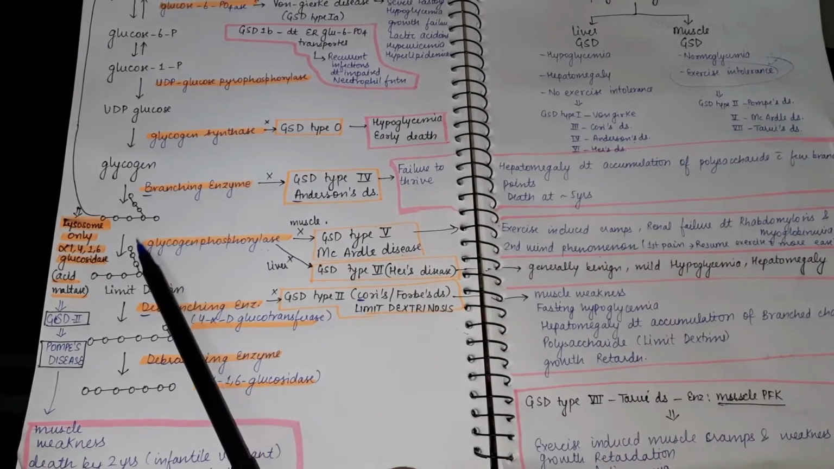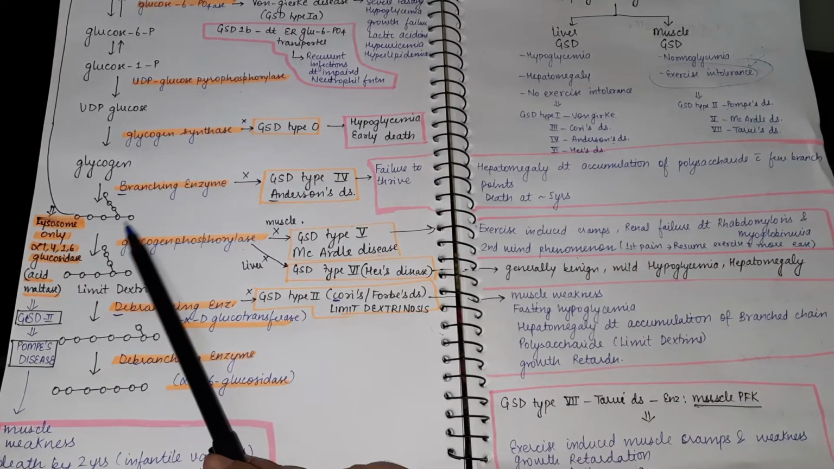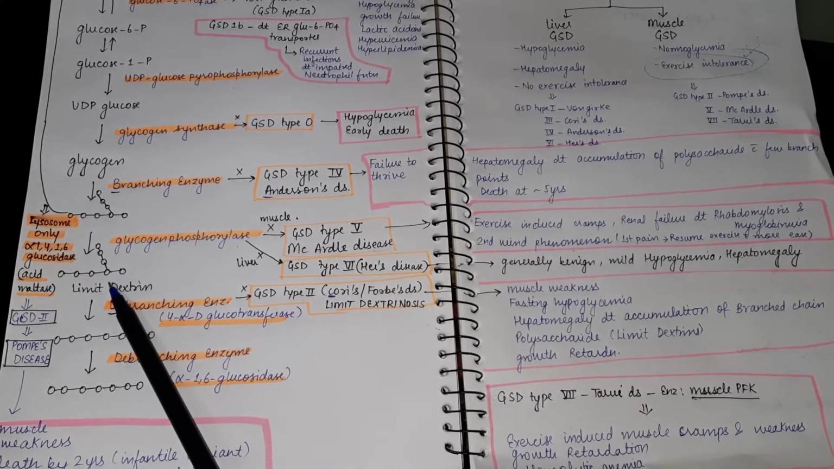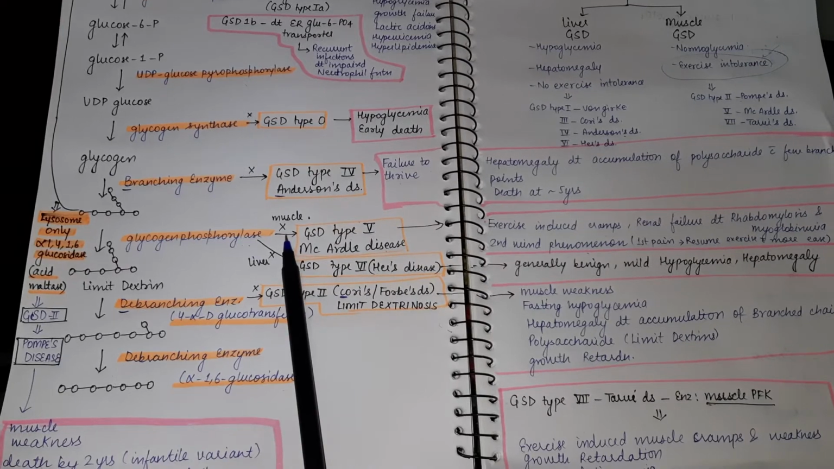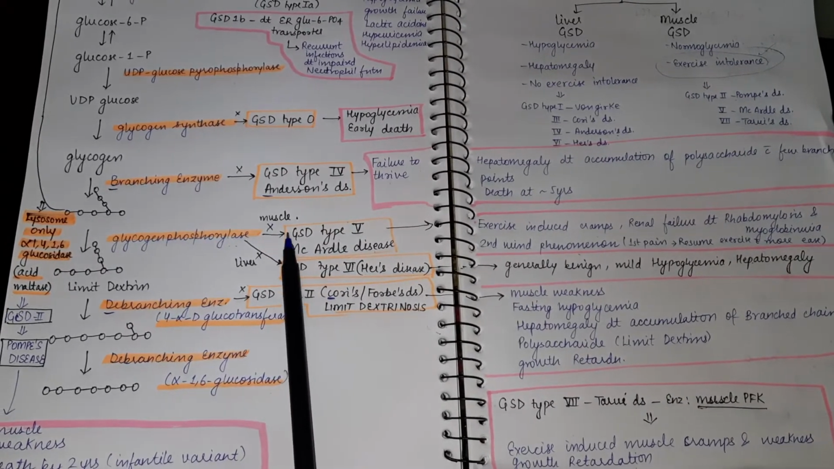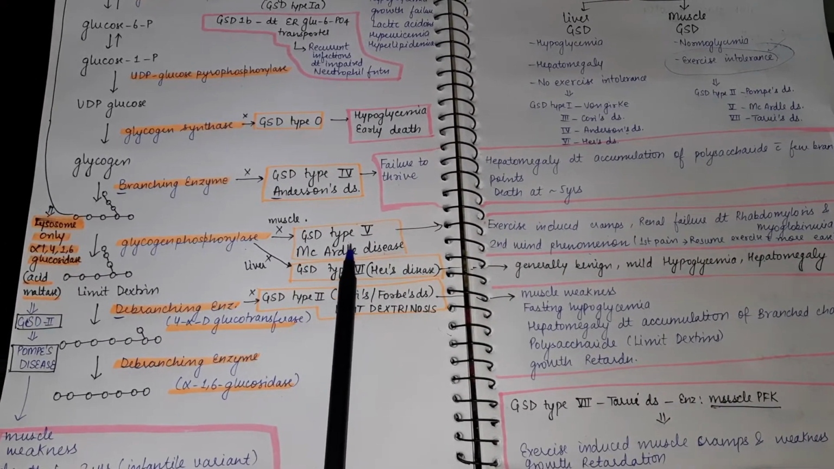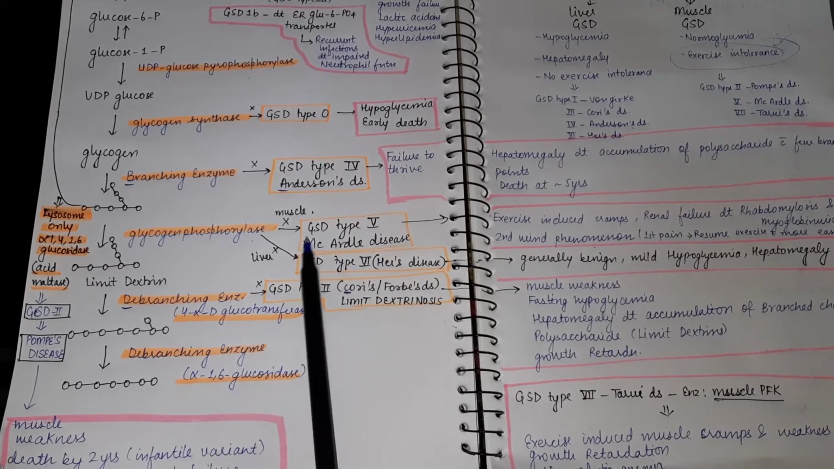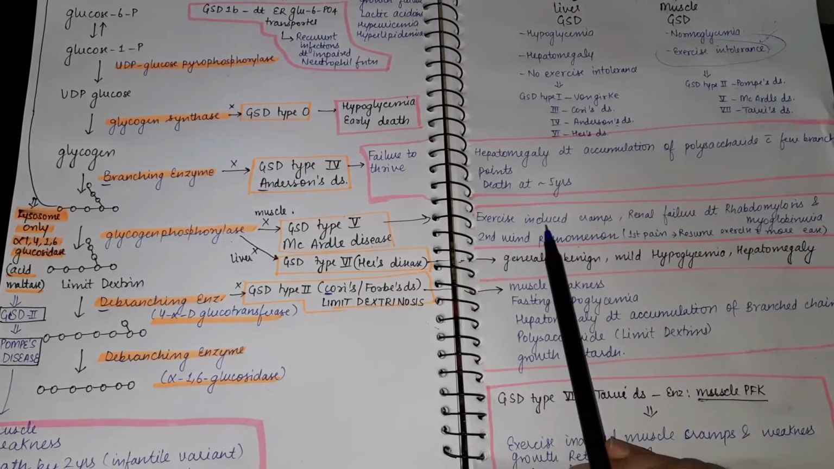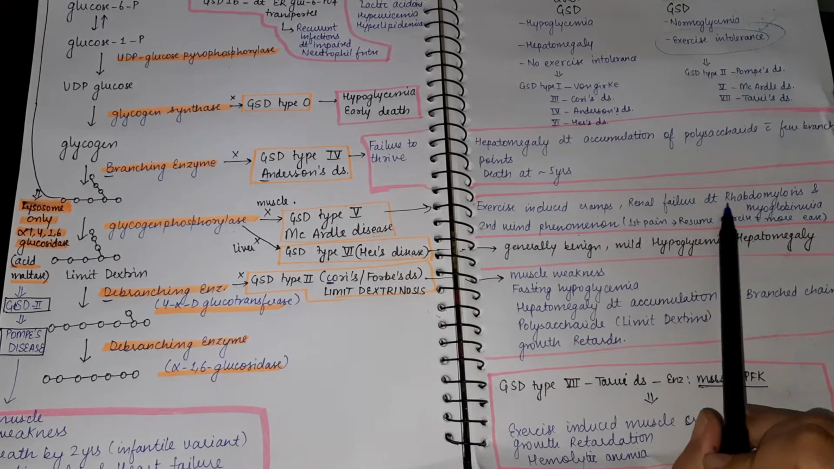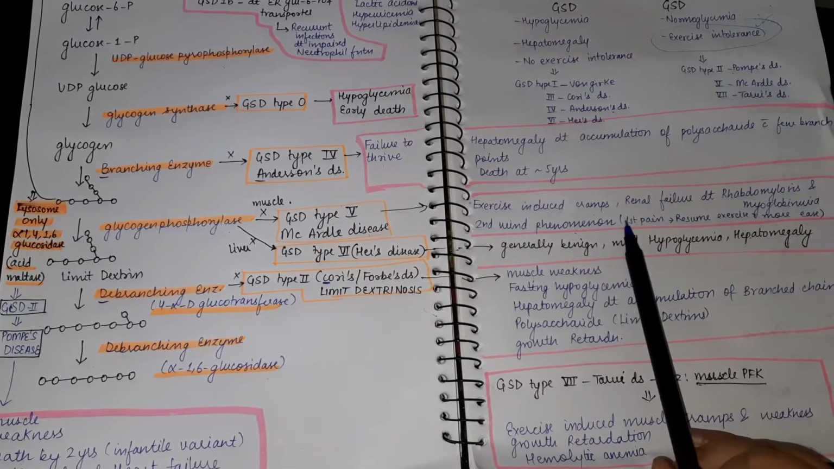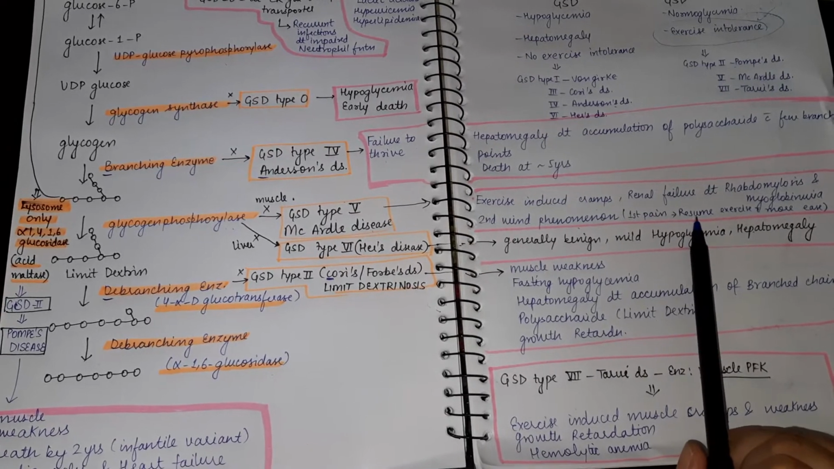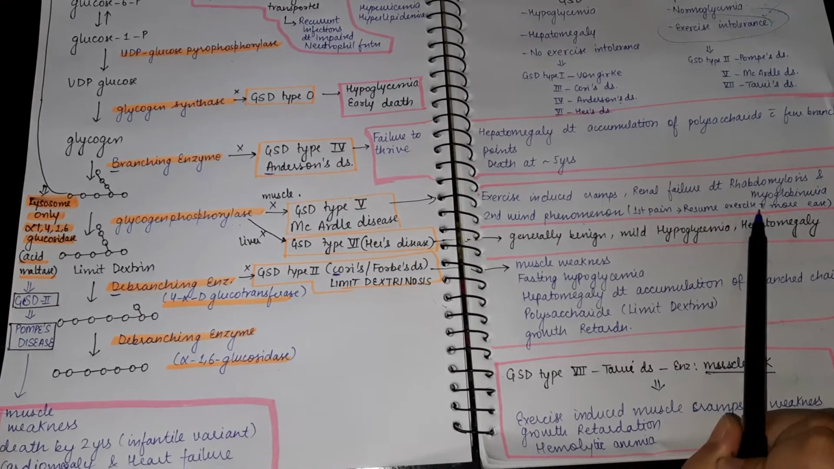This branched glycogen is then broken down to limit dextrin by the enzyme glycogen phosphorylase. If there is a deficiency of muscle glycogen phosphorylase, it will lead to glycogen storage disorder type 5, McArdle's disease. In McArdle's disease, there is exercise-induced cramps, renal failure due to rhabdomyolysis and myoglobinuria, and the second wind phenomenon. That is, after the first pain, the patient will resume exercise with more ease.